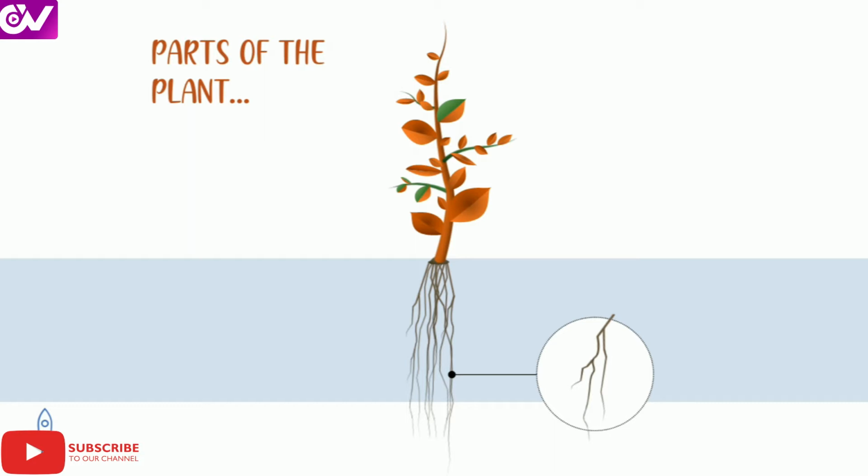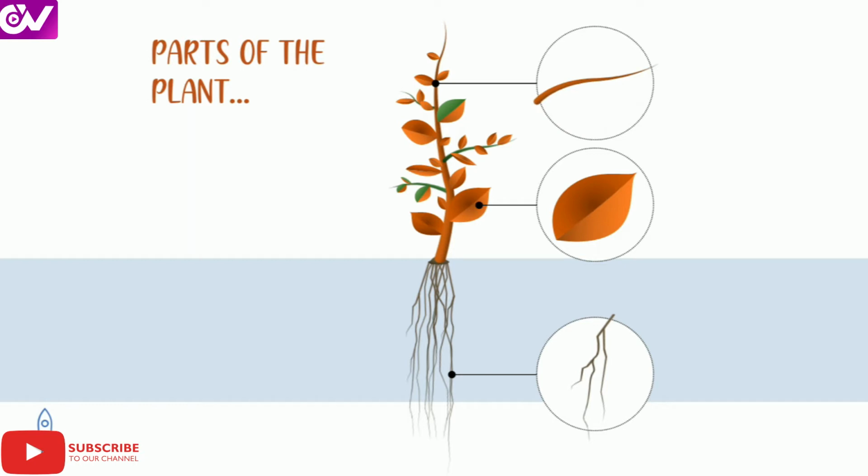So the strength of the plant depends on the growth of the root. Next is leaf. The first stage of growth of a plant is leaf and branches. As the leaves start to grow, the branches will also start to grow simultaneously. These two will grow in a parallel way.